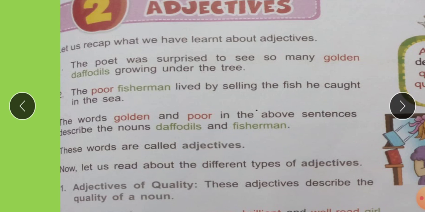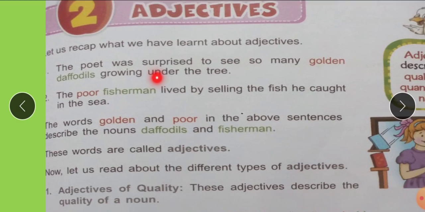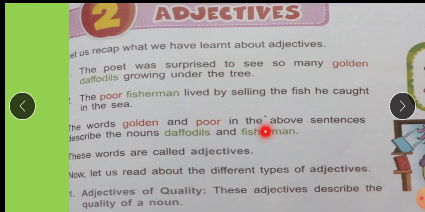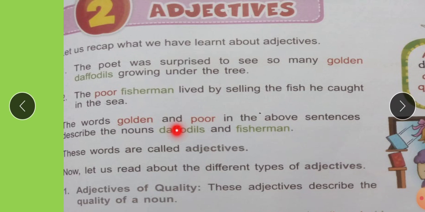The words golden and poor in the above sentences describe the nouns daffodils and fisherman. Daffodils and fisherman are nouns, and golden and poor are adjectives in these sentences.